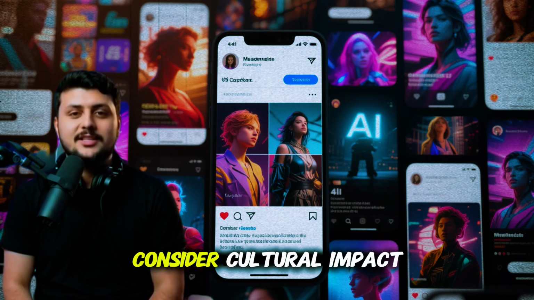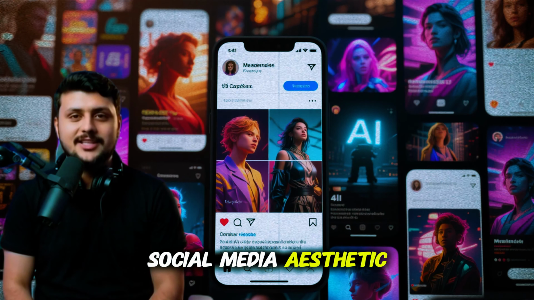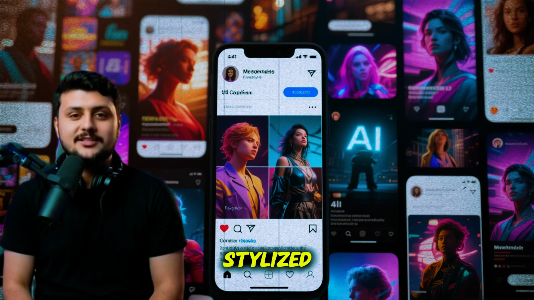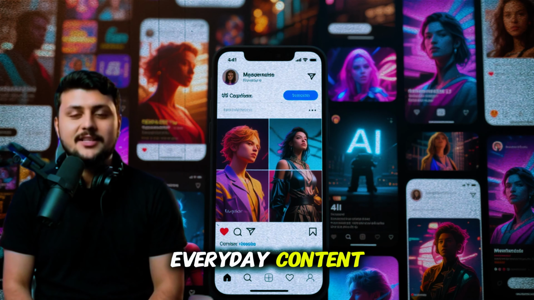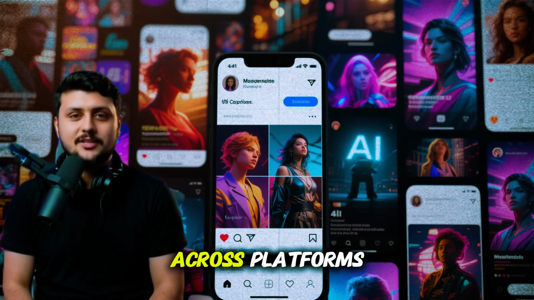We should also consider cultural impact. As AI-generated visuals flood social media, aesthetic standards may shift. Audiences may grow accustomed to hyper-stylized, cinematic visuals in everyday content. This could redefine what normal content looks like and raise expectations across platforms.